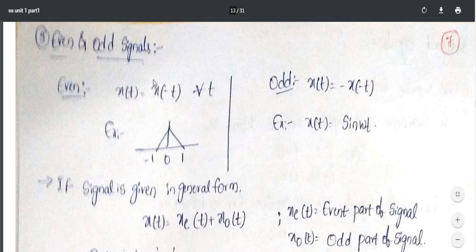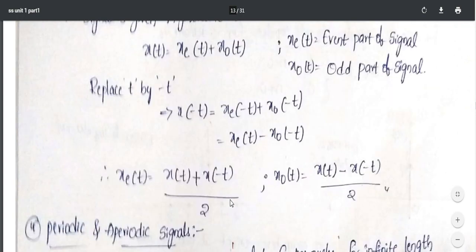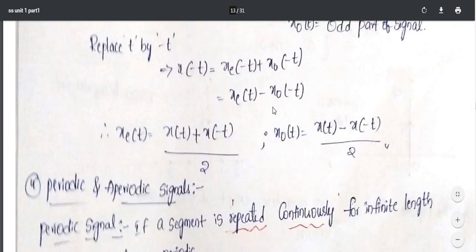For even we can also give the example cos. Cos of minus t is cos t, so that's why this is an even signal. Cos is even, sin is odd. In that manner we can say. And here the formulas for the even and odd portions of a signal are given. This is for x of t; if I replace t with minus t, then I'll get this value.